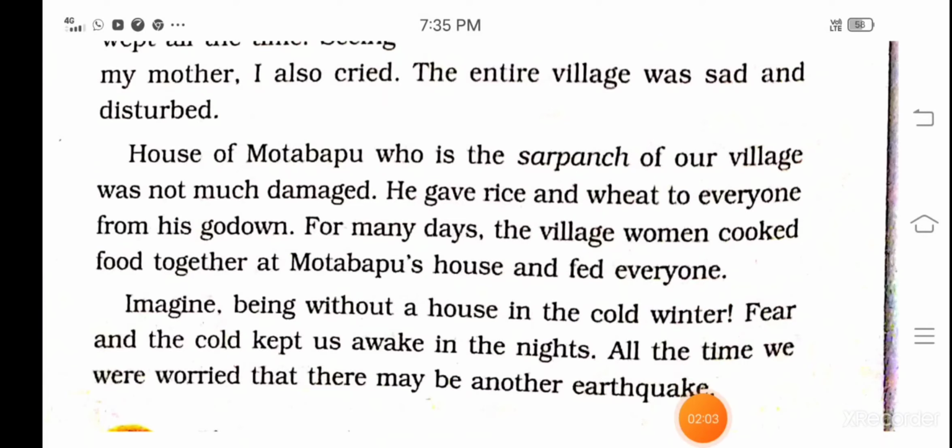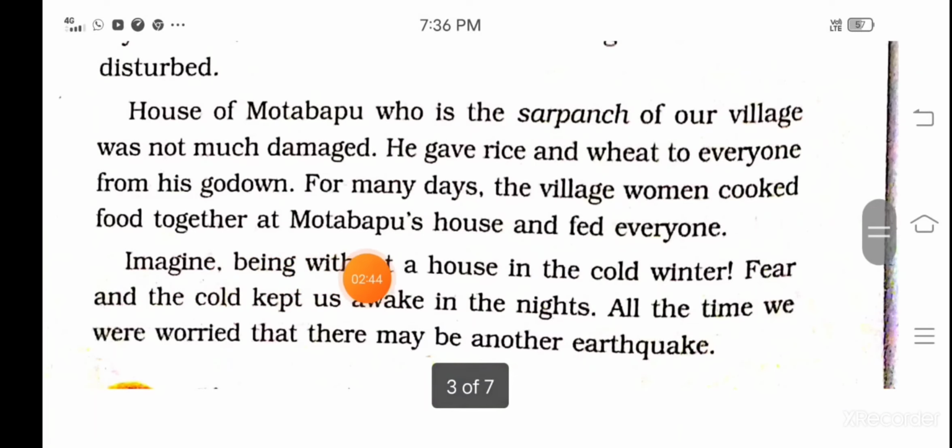She is telling that her Sarpanch, whose name is Mota Babu. Sarpanch means the head of the village. His house was not much damaged, and he was a kind-hearted person. That is why he gave rice and wheat to everyone from his godown, and for many days the village women cooked food together at Mota Babu's house and fed everyone. Mota Babu allowed the village women to cook food at his house and feed everyone, means the village women gave food to everyone to eat.